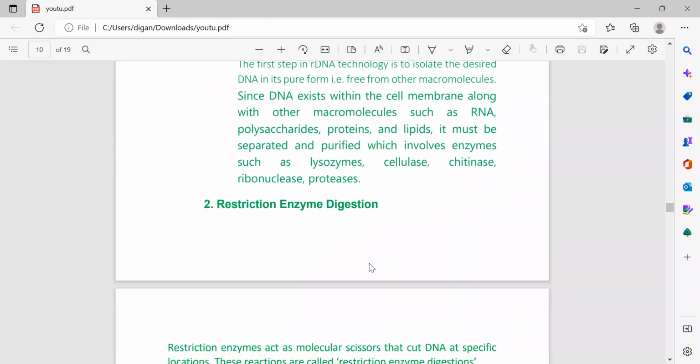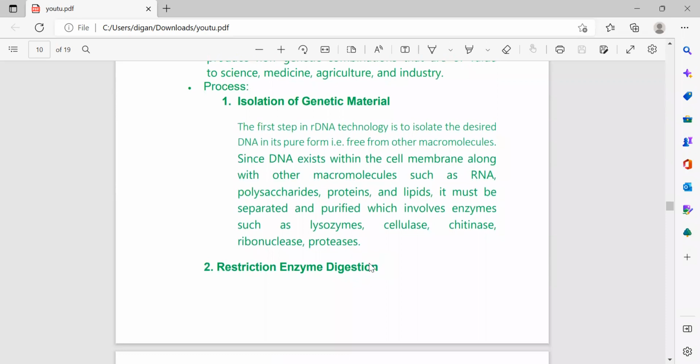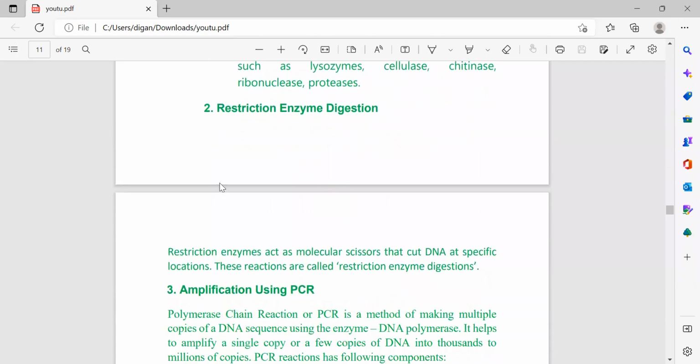Next step is, so first step, DNA is isolated from other molecules, meaning from RNA and protein, just DNA is separated out. Second is restriction enzyme. Restriction enzyme acts as a molecular scissor, which is used to cut the DNA. This is known as the restriction enzyme digestion process.